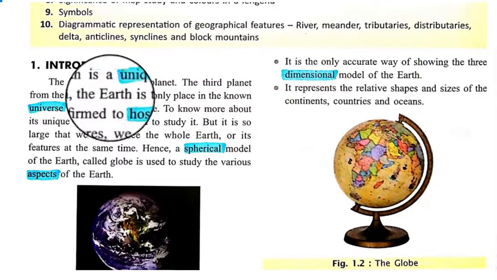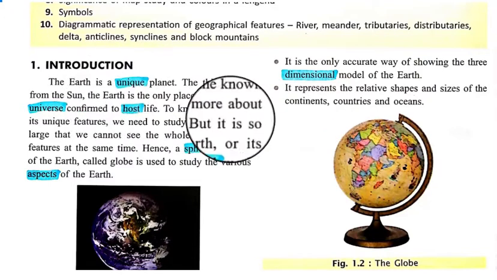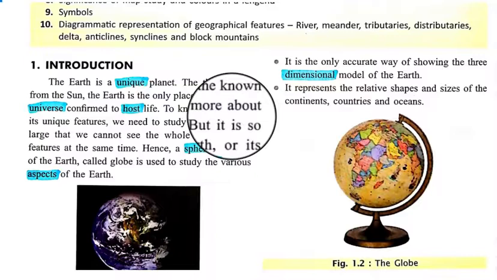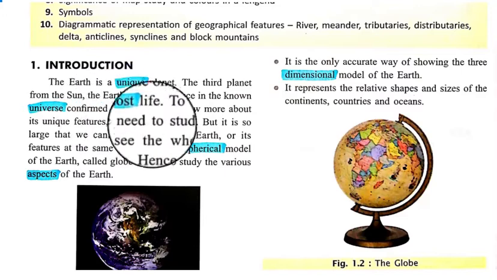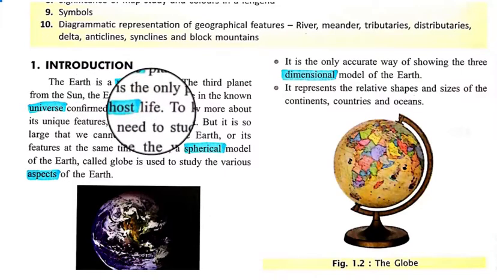And the third planet from the Sun, so it is situated in the third position because the first is occupied by Mercury, next is Venus, and the third one is Earth according to the distance from the Sun. And only on Earth is there life. Only Earth hosts life.